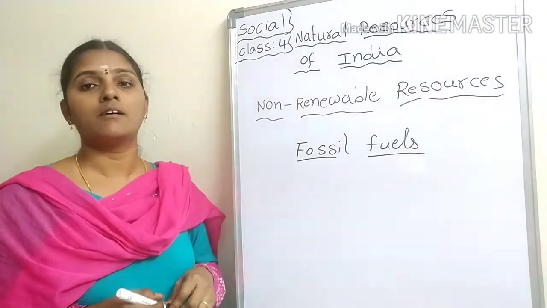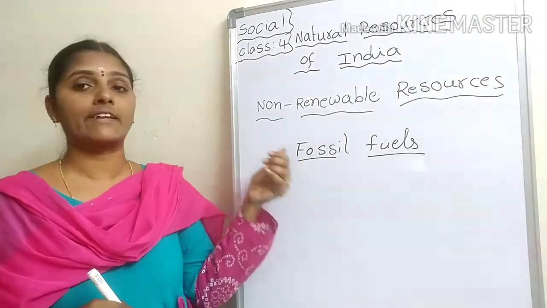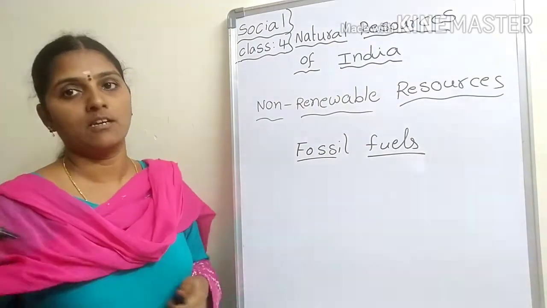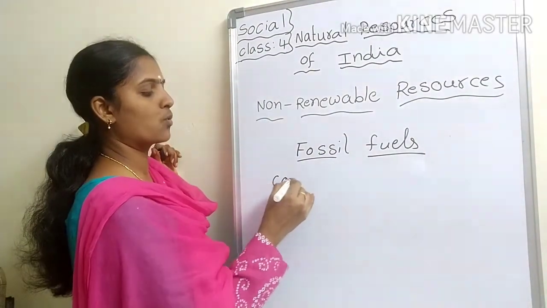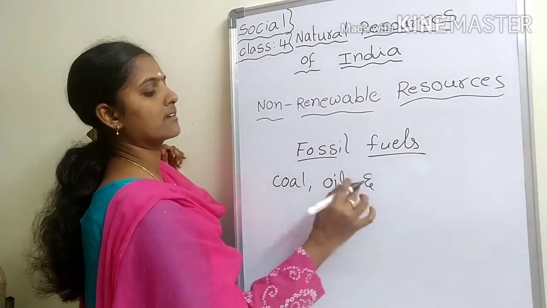Coal, oil and gas are made from the remains of dead plants and animals.